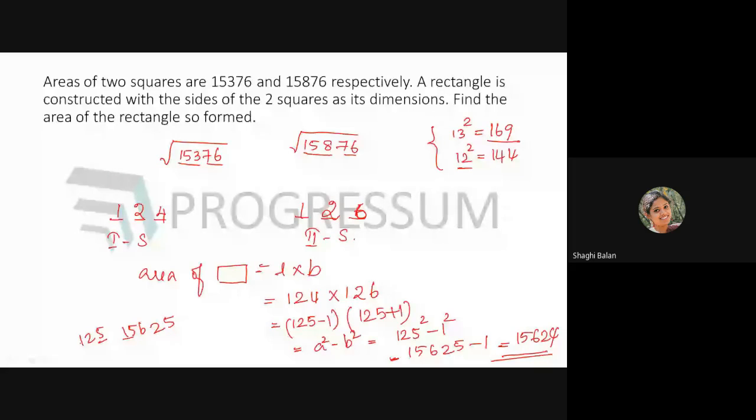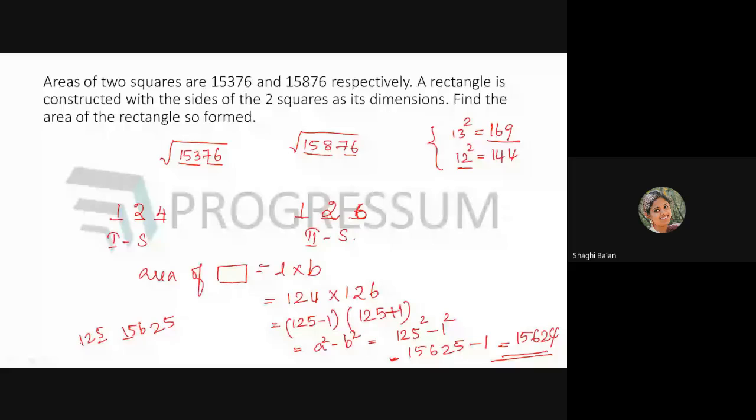Area of the rectangle is equal to length into breadth. So here it will be 124 into 126. This can be written as 125 minus 1 into 125 plus 1, which means A plus B into A minus B. That is A square minus B square. So 125 square minus 1.